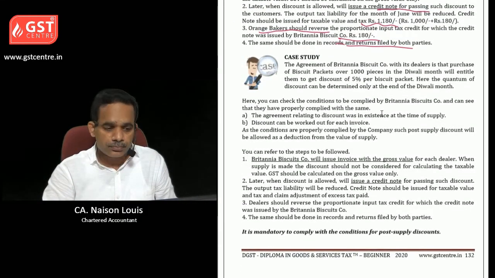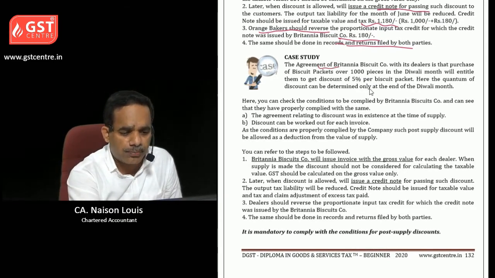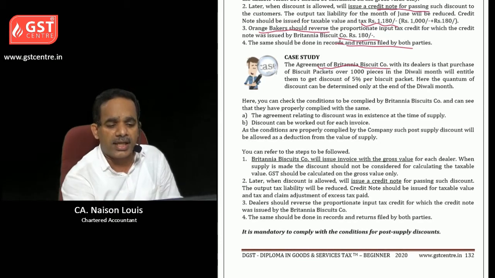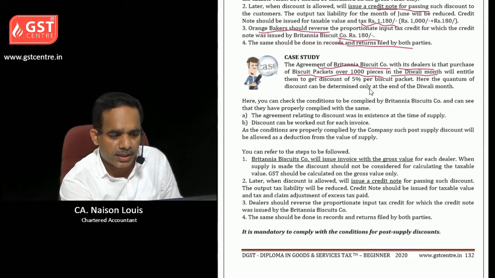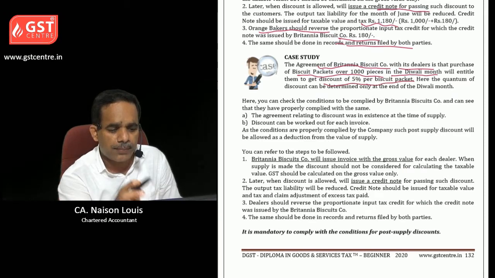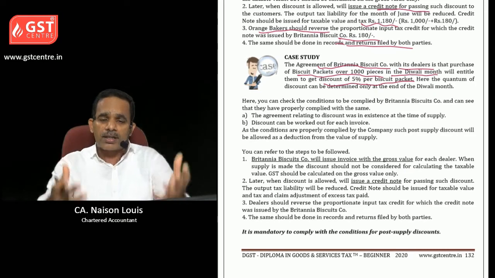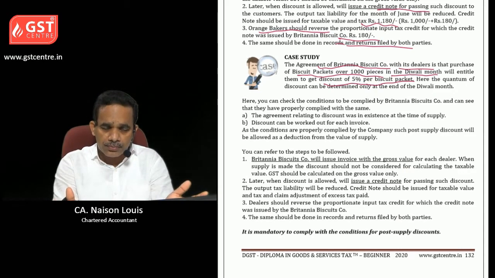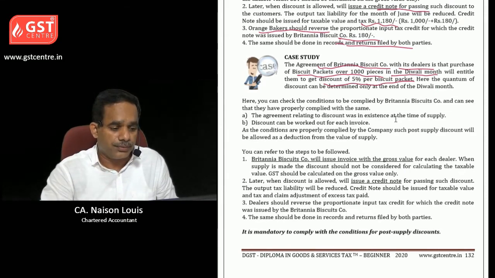Hope it is clear. Then let us take the second case study. The agreement of Britannia Biscuit Company with its dealers is that purchase of biscuit packets over 1,000 pieces in Diwali month will entitle them to get a discount of 5% per biscuit packet. Okay, so if you buy 1,000 pieces in Diwali month, you will get 5% discount. That is the offer made by Britannia Company.